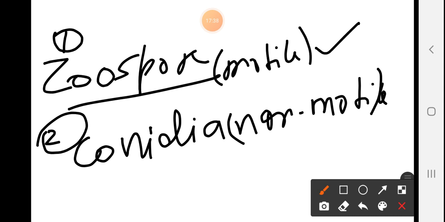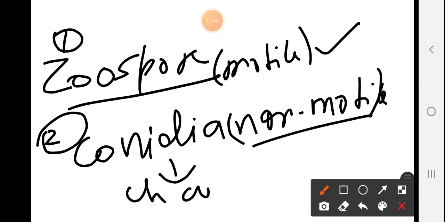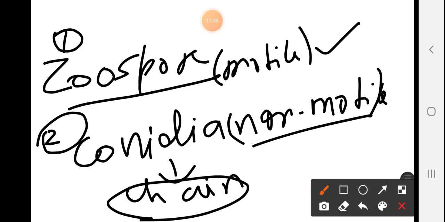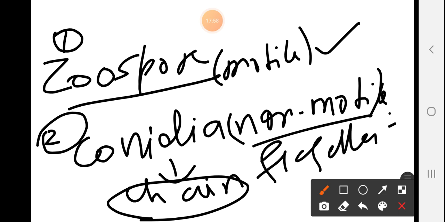This conidia is always found in chain, which is the characteristic feature of conidia. And since it is non-motile, flagella is absent.